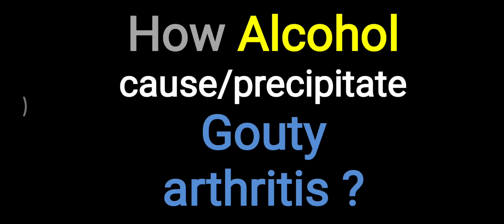Hello friends, today's topic is about how alcohol causes or precipitates gouty arthritis. Simple, gout, as you already know, means increased uric acid level, and due to that increased uric acid, uric acid crystals are deposited in a particular joint, and that can lead to gouty arthritis. And this gouty arthritis is especially seen in an alcoholic or chronic alcoholic person.